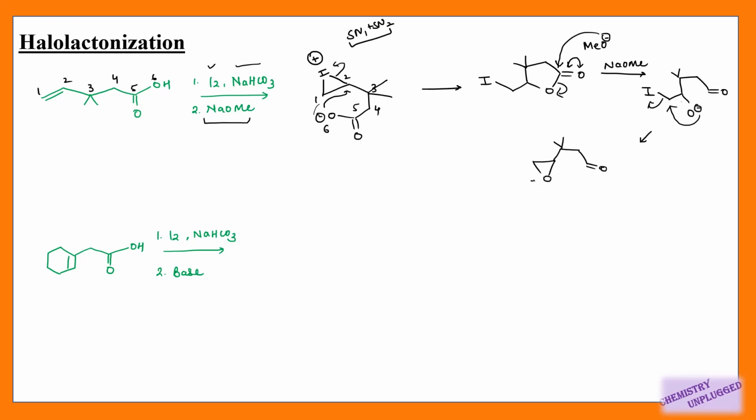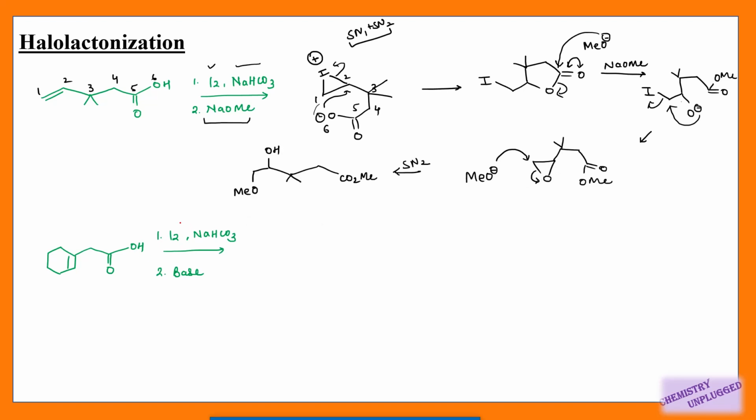Now one more molecule of methoxide will attack, and it will attack at this carbon because it is not activated oxygen. So it will attack on the less hindered side. It is an SN2 reaction only, and this oxygen will get protonated. So it will form a molecule like this.